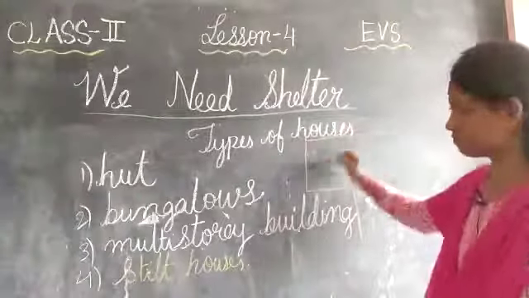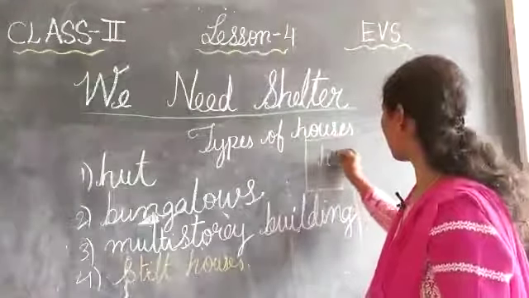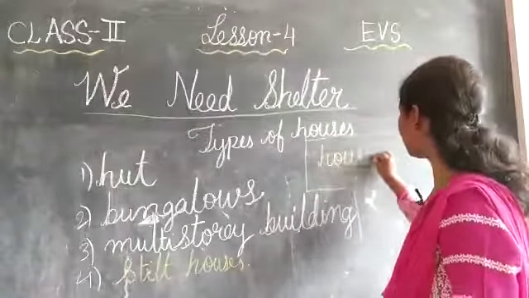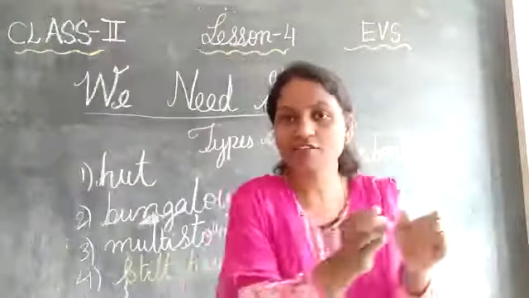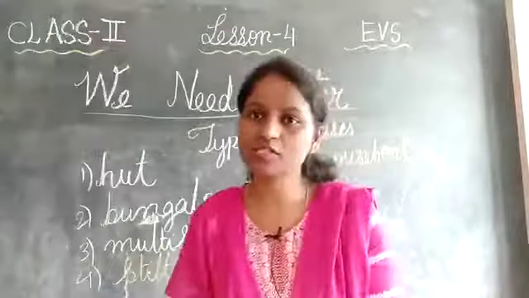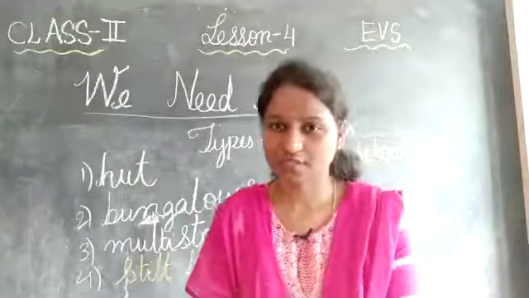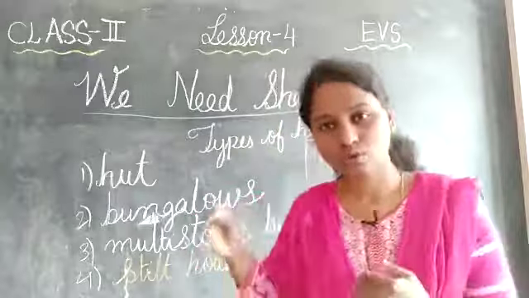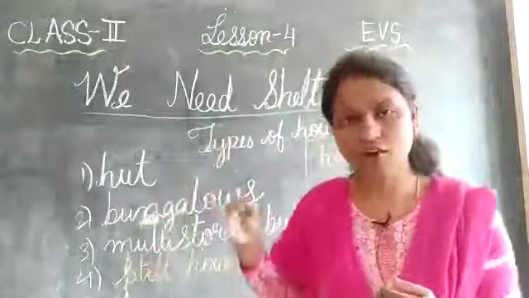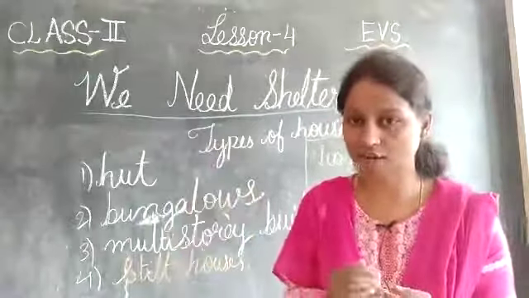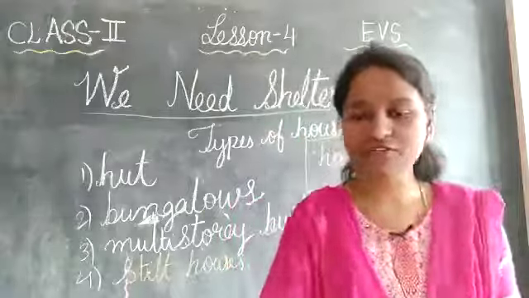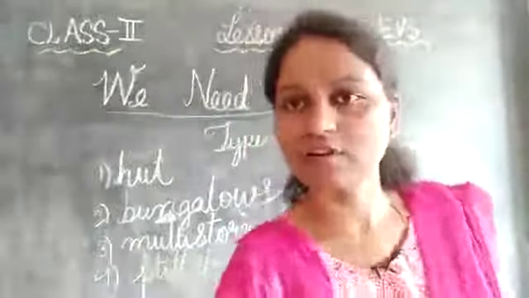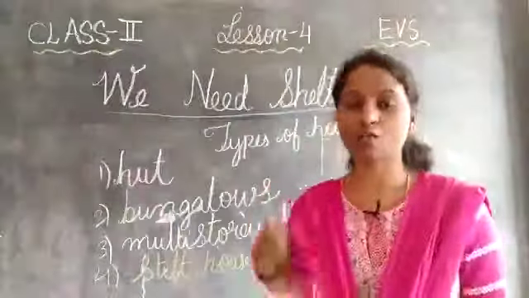Next one is what? Houseboat. What do you mean by houseboat, children? The houseboat is a house which is prepared on a boat, and it can travel from one place to another. Mostly they are built for the tourists. Who are the tourists, children? Those who come from another country or another town to visit our country or our state are called tourists, because we have different things so that they can enjoy them. They are called houseboats.